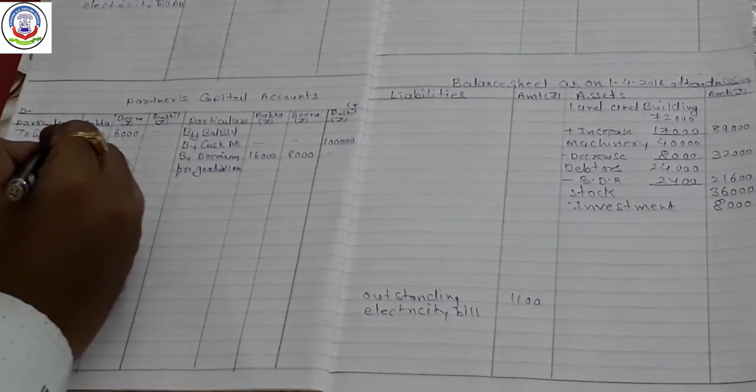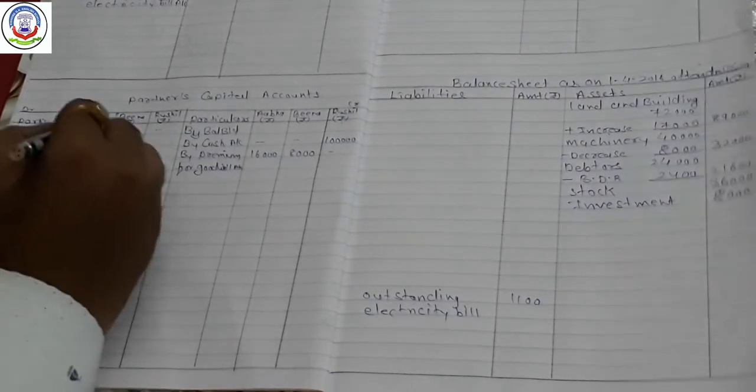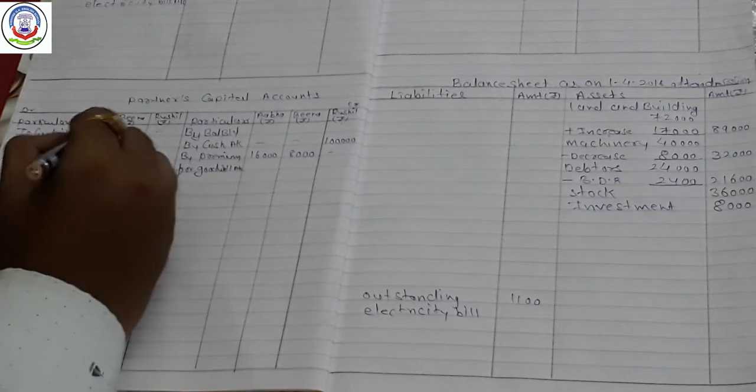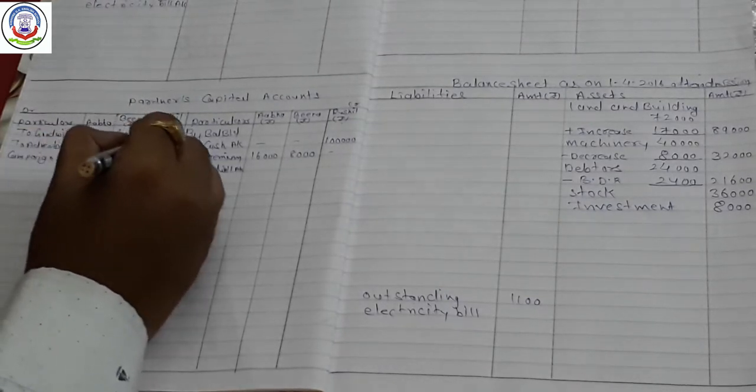Total amount is rupees 6,000, as per the old ratio 2:1, 4,000 rupees and 2,000 rupees.